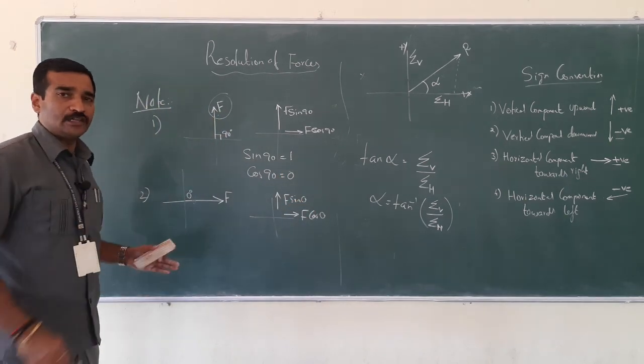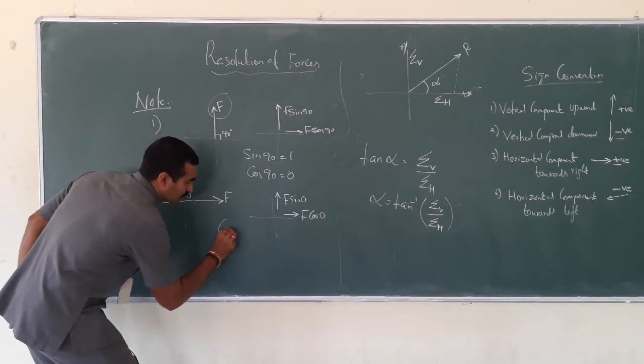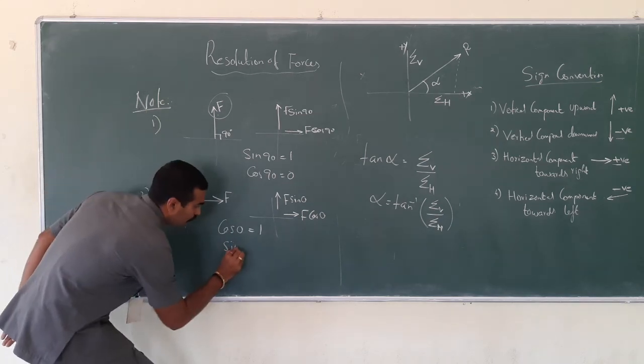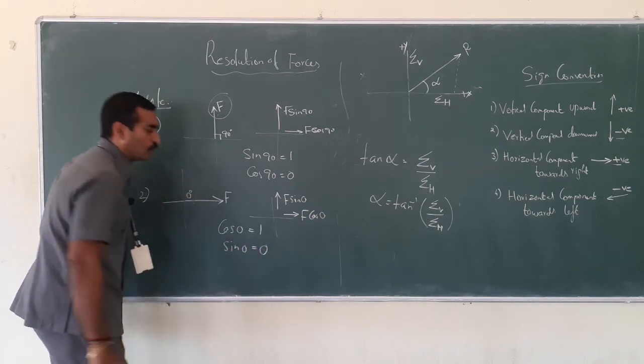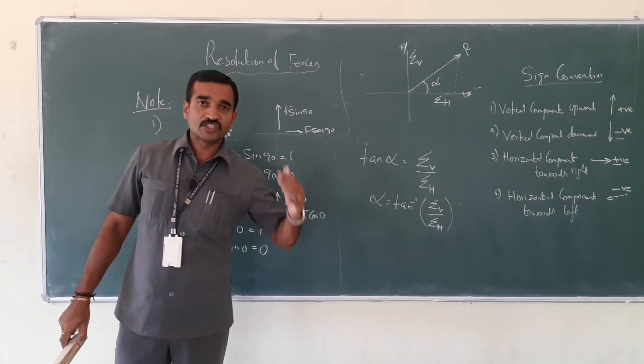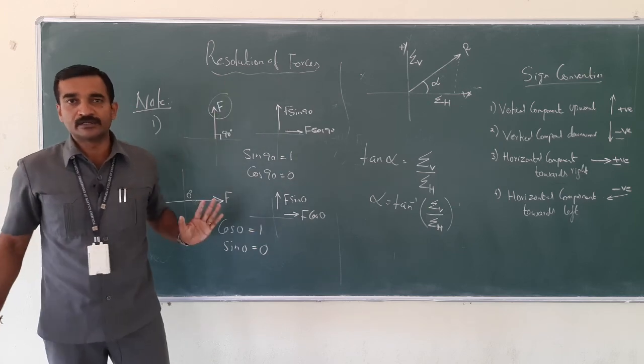If you resolve the forces, cos 0 is equal to 1 and sin 0 is equal to 0. So a horizontal force has no vertical component.